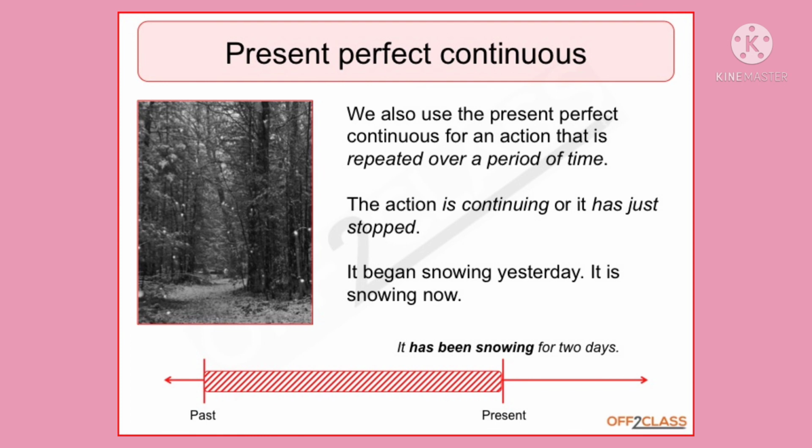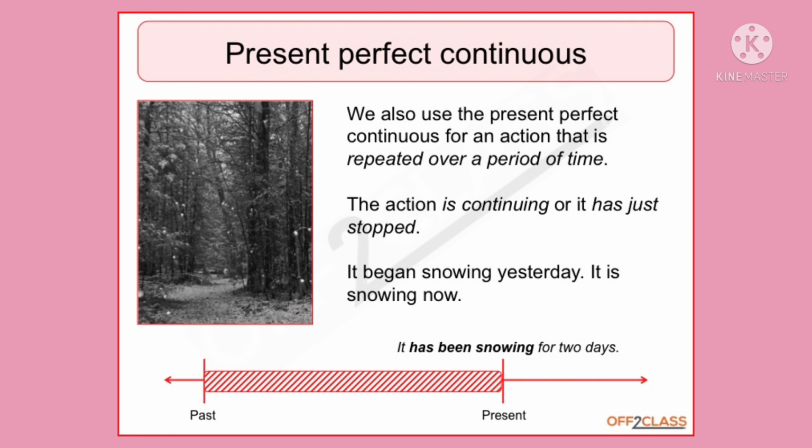It is the subject. Has or have depends on the subject. Plus been plus verb plus ing plus object. Clear? So it has been raining since morning. An action which began in the past but is still continuing.